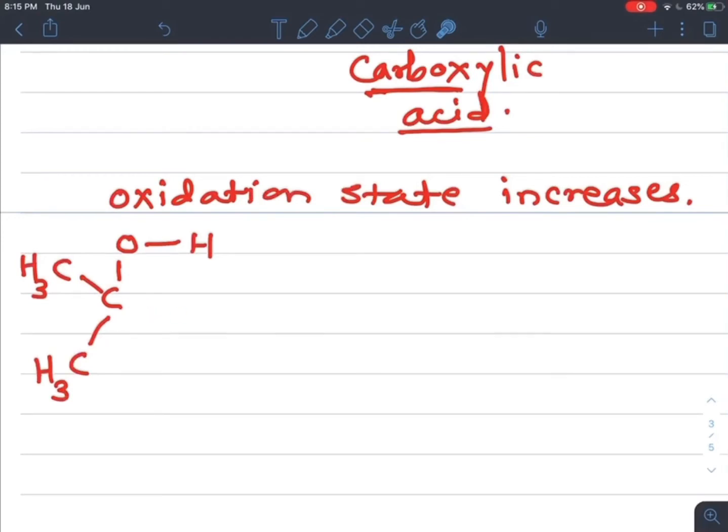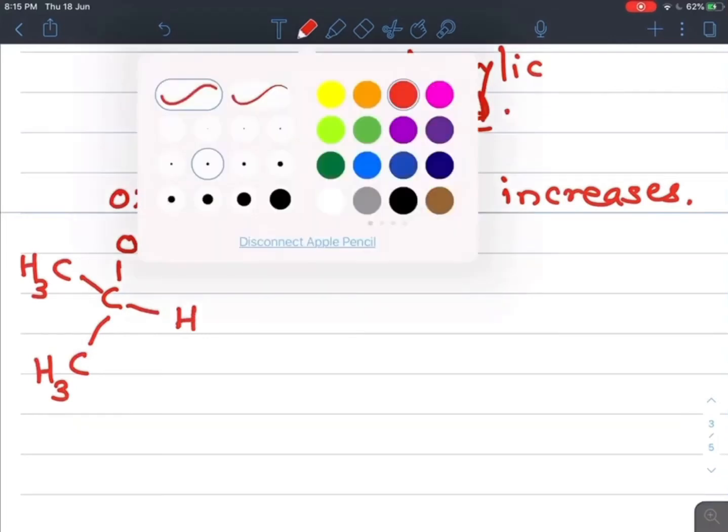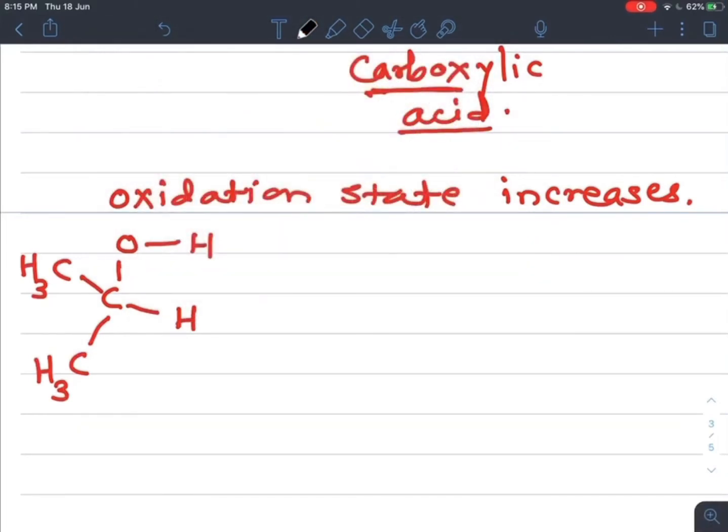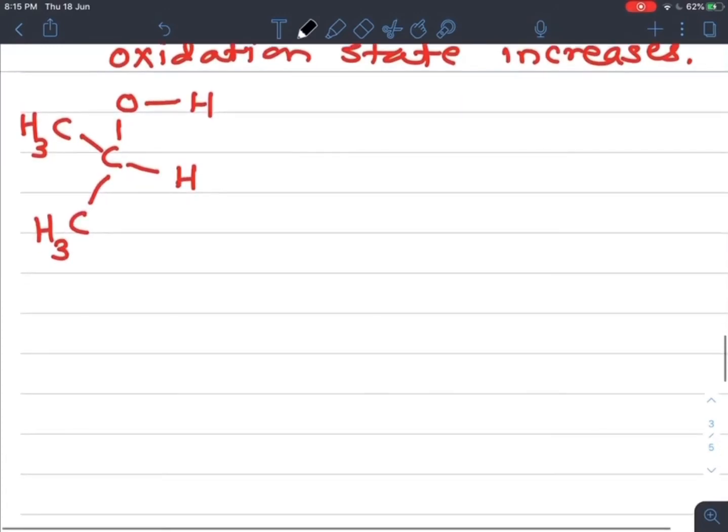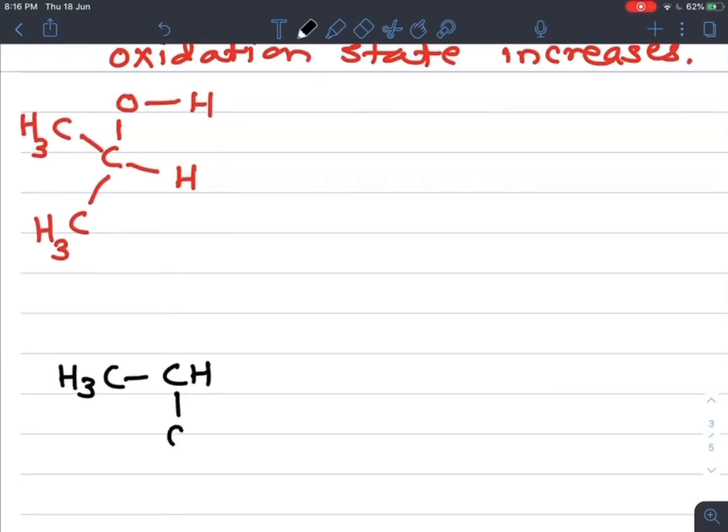So I can write a hydrogen here. Simply we can write this same alcohol as CH3CHOHCH3. So this is secondary alcohol.